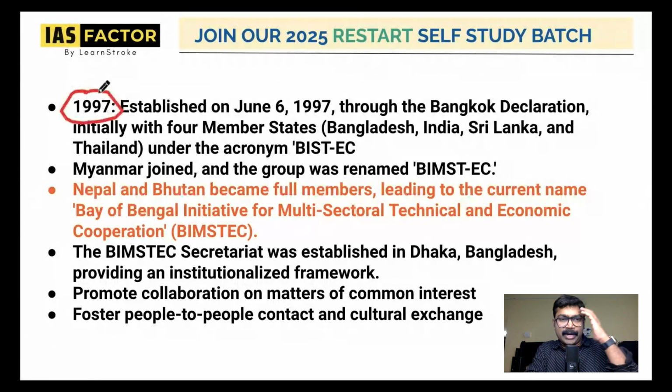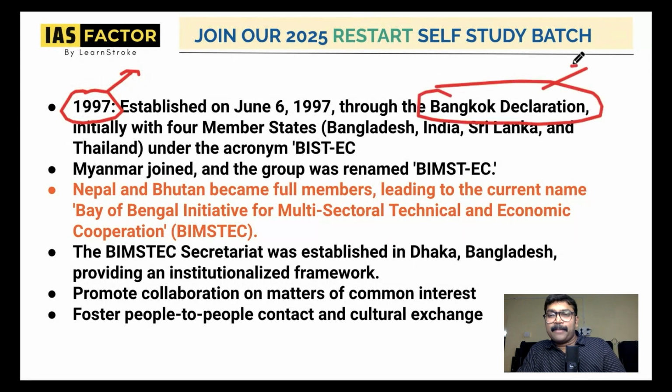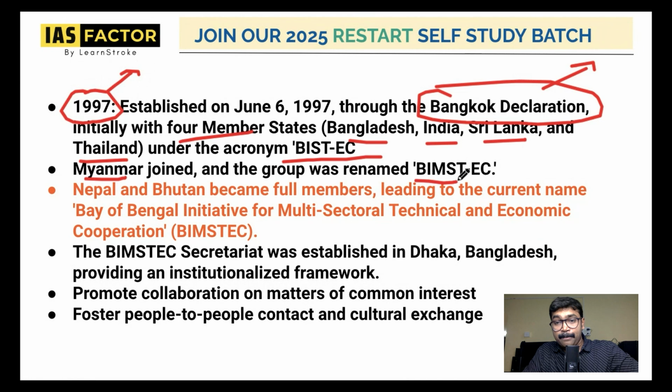BIMSTEC was formed in 1997 through the Bangkok Declaration, with only 4 members: Bangladesh, India, Sri Lanka, and Thailand. So initially it was called BIST-EC, Bangladesh, India, Sri Lanka, and Thailand Economic Cooperation. Later on, Myanmar joined it, and it became BIMSTEC, and later Nepal and Bhutan became full members, leading to the current BIMSTEC.